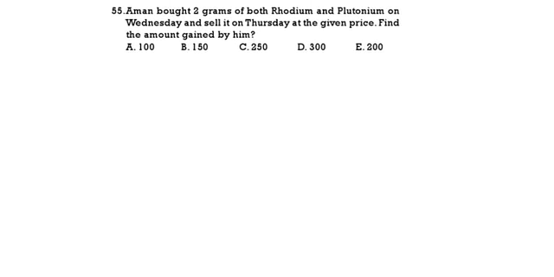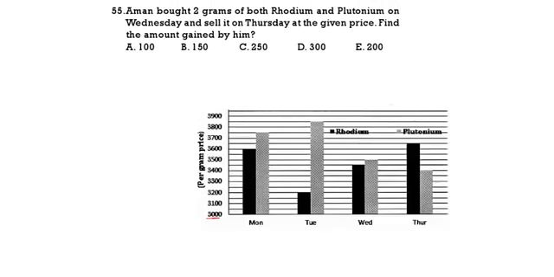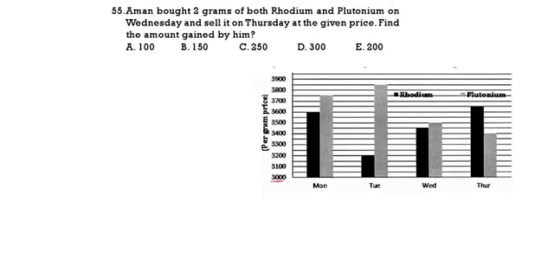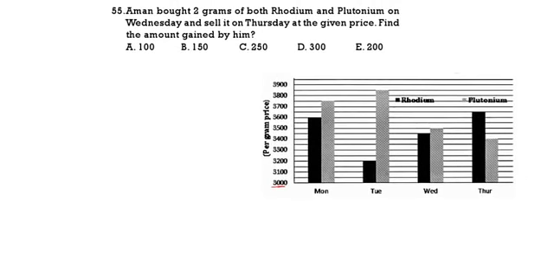Aman bought 2 grams of rhodium and plutonium on Wednesday and sells it on Thursday at the given price. Find the amount gained by him. Wednesday, what is the price? This is 3450. This is 3500. So total 2 grams: 2 of 3450 plus 3500. That is 6950. This is on Wednesday.